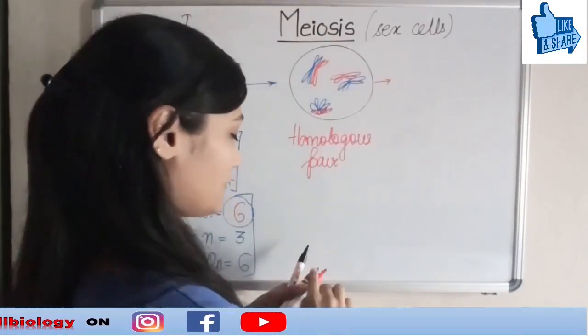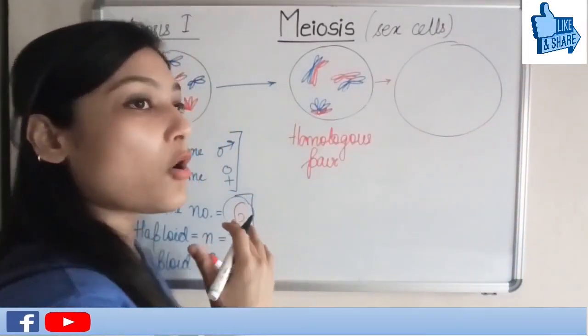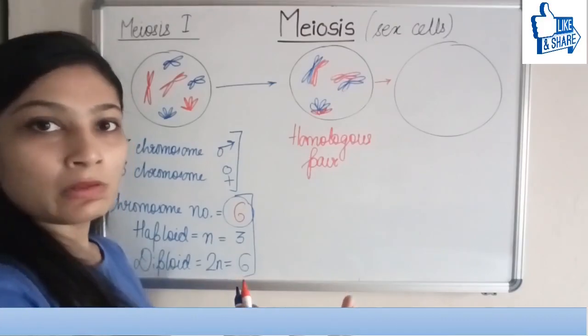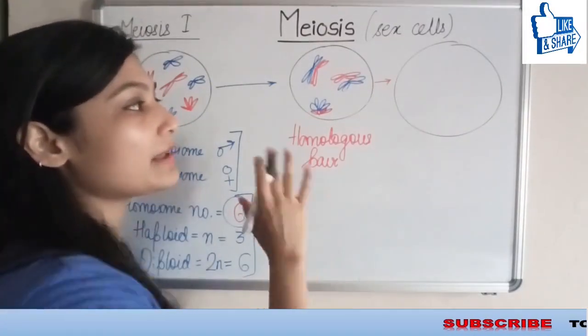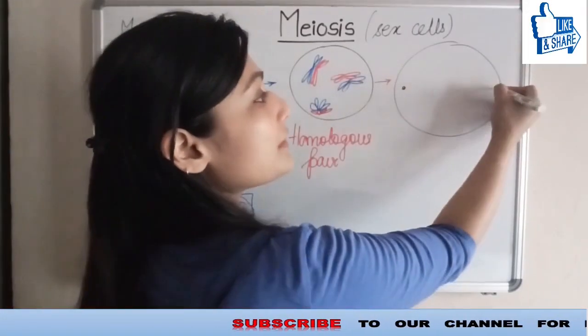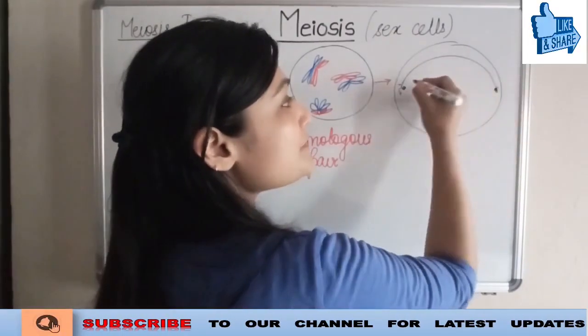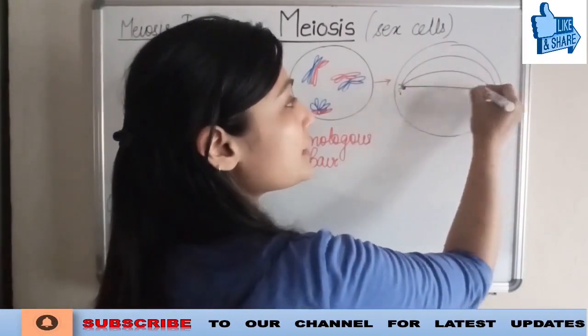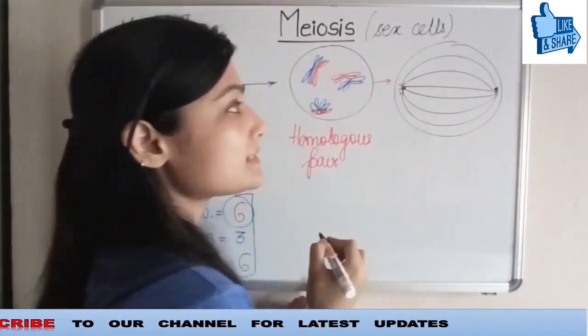Now after this, what happens is, this is the cell again. All the processes that we have learned in mitosis are going to take place in the same manner. I'm just going to quickly tell you how it is done. There are these asters which we have talked about. Spindle fibers are also there. Detail is not required for class 10th.